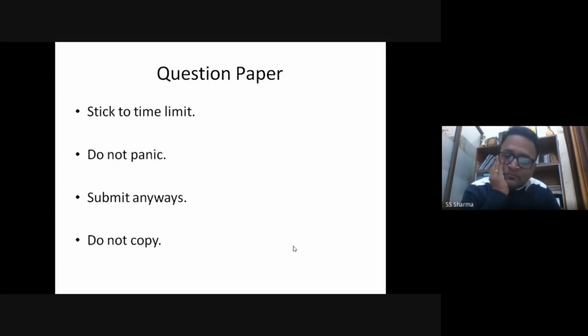And stick to the time limit. This is the most important thing, because whatever time is given as per the modalities, suppose the examination is of 2 hours 15 minutes, you will be given 2 hours 15 minutes only. This time we are not going to give you even a single minute. First, the Google form will be closed. Then whatever mail you are sending, we will send you back the mail, because if it is after the time limit, we are not going to accept it. After that, you can take the re-major examination or so on. That is a different issue altogether. But on that day, we will not accept it if you are not sticking to time.